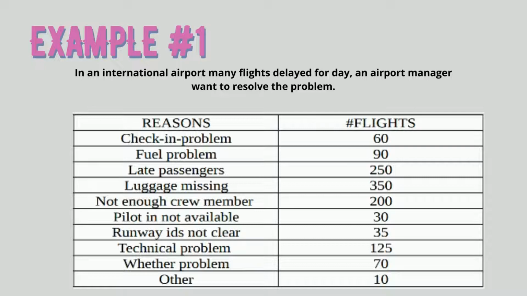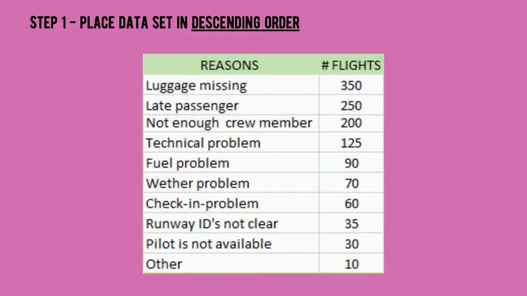We have here the reason check-in problem, with number of flights 60. Fuel problem, 90 flights. Late passenger, 250. Luggage missing, 350. Not enough crew member, 200. Pilot is not available, 30. Runway IDs not clear, 35. Technical problem, 125. Weather problem, 70, and other, 10. Step 1. Place the data set in descending order.